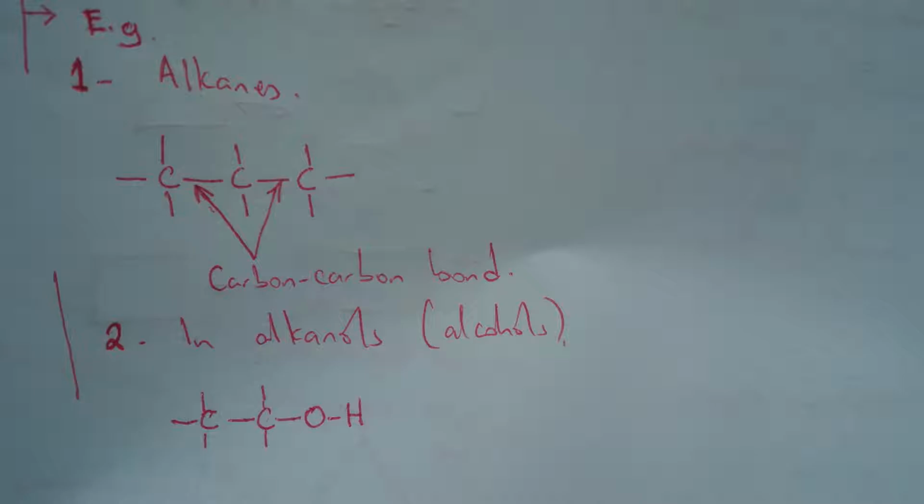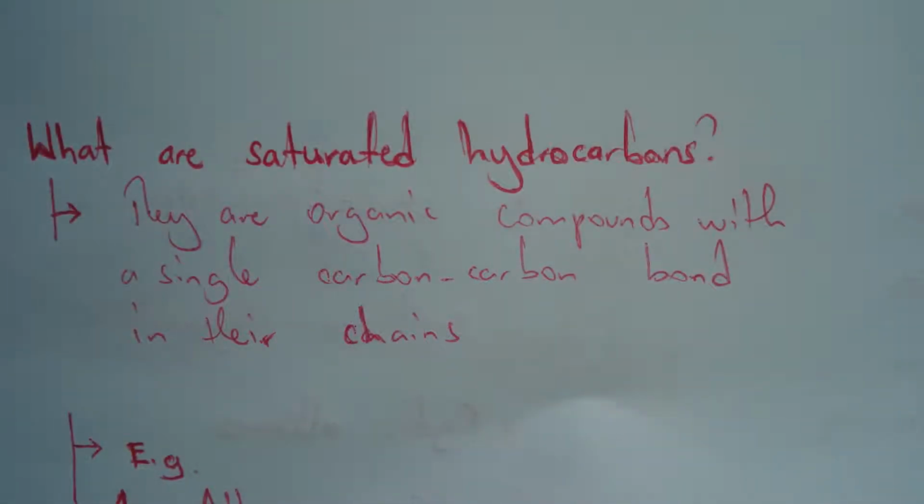But basically, when we talk about saturated compounds or saturated organic compounds, that's what we can say about them. Those which have a single bond between carbon atoms, but those having more than one are not saturated. For instance, most of the alkanes, I can give an example of that homologous series. Most of the alkanes are saturated because they have a single bond between one carbon and the other.